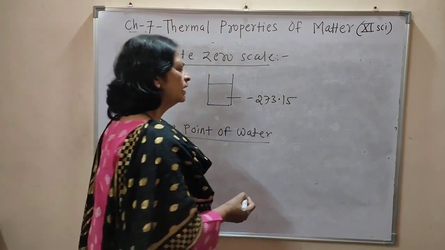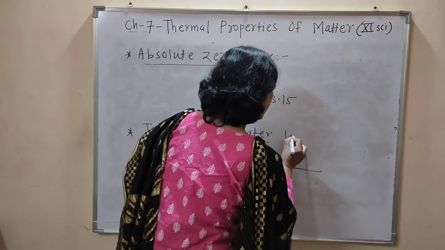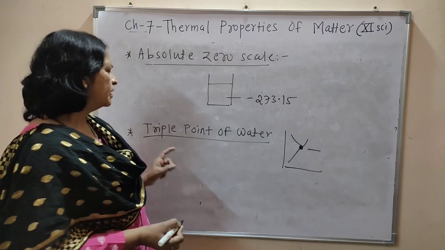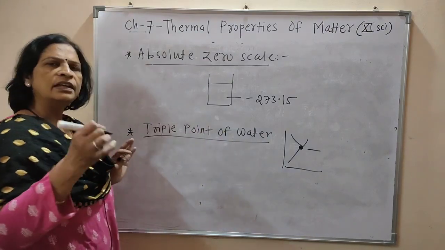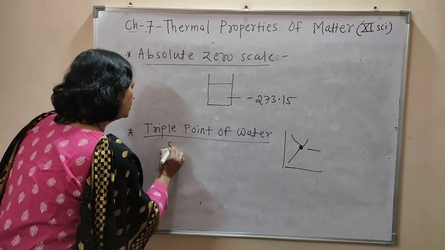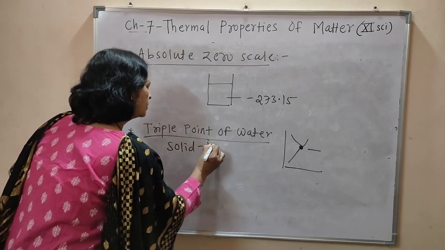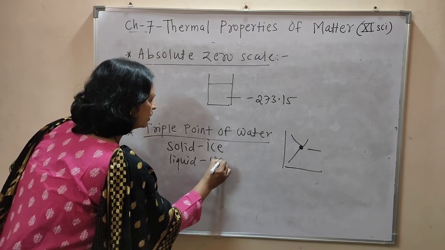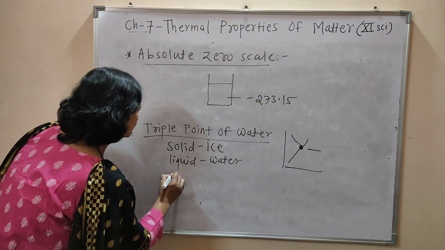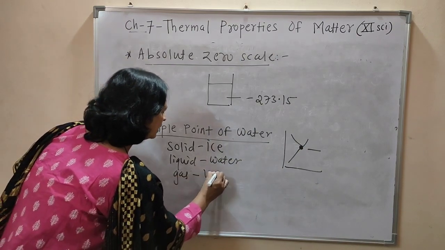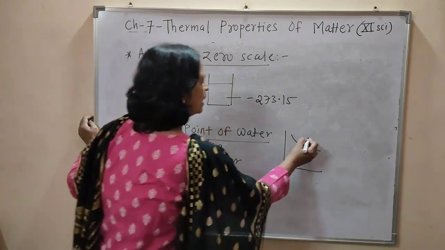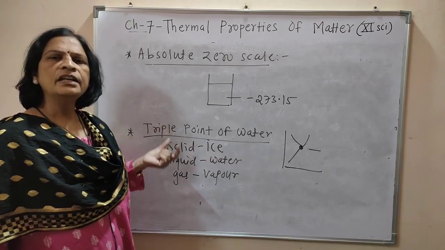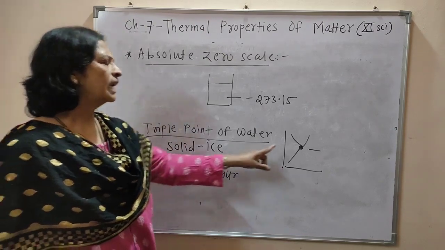Triple point of water, that is a point. Suppose this is a graph and this is a triple point. Triple point of water is a point at which water in solid form, that is ice, liquid form, that is water, and gas form, that is vapor, can coexist in equilibrium.